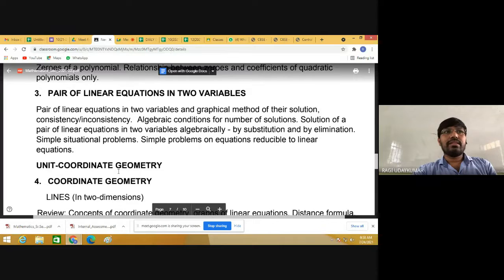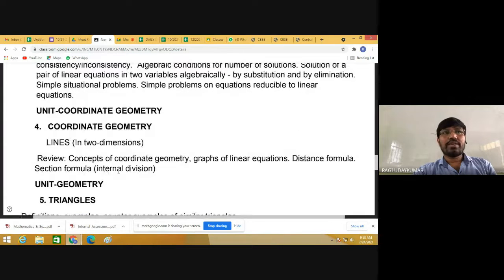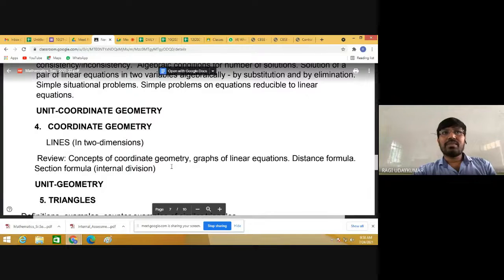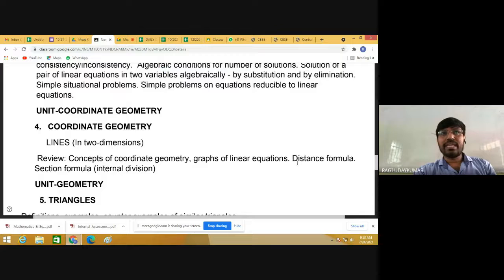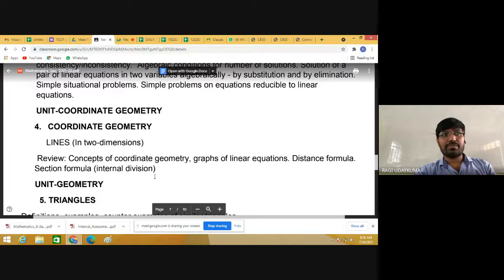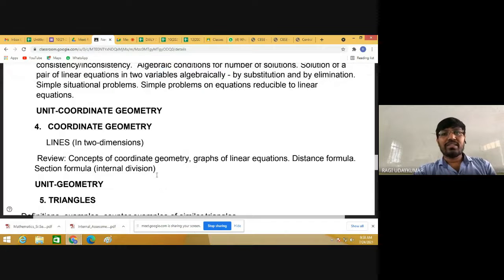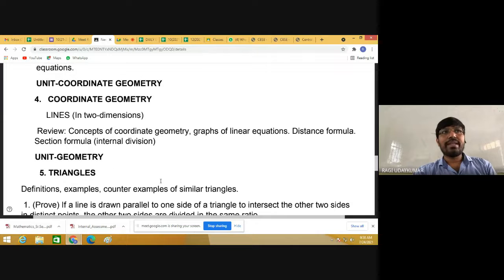Here the third unit is coordinate geometry. Under coordinate geometry, lines in 2 dimensions, meaning the concept of coordinate geometry, graphs of linear equations, distance formula, and section formula. Only the section formula is given here. In your syllabus, area of the triangle will also be there, but area of the triangle is not included in term 1. And coming to the geometry part.